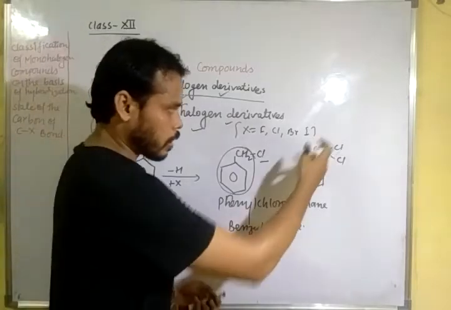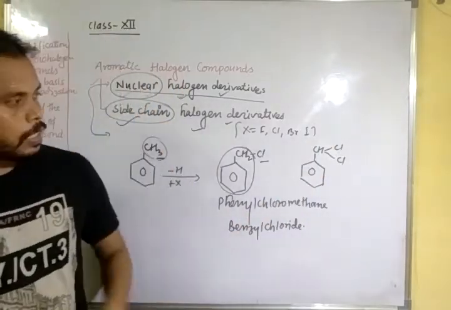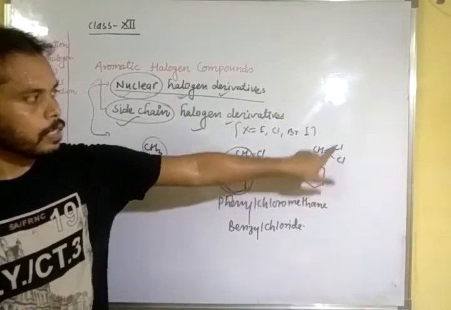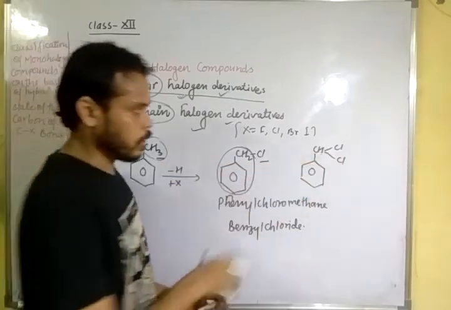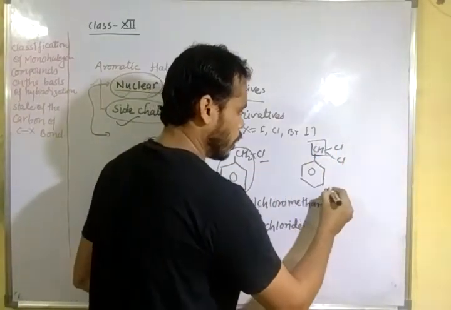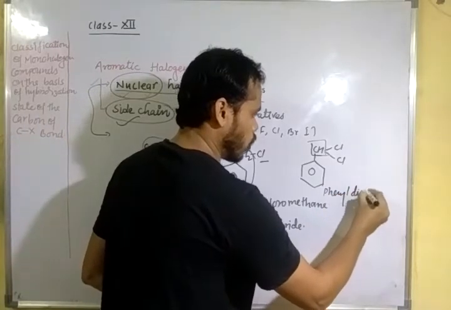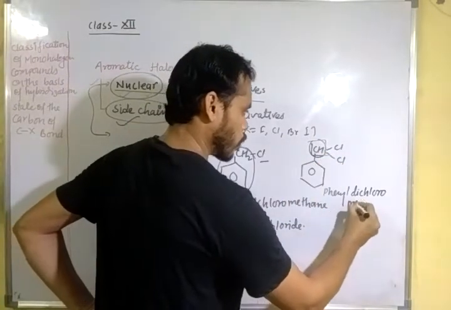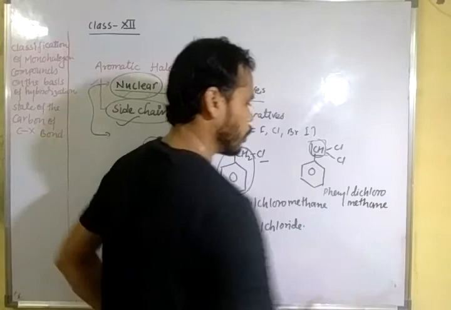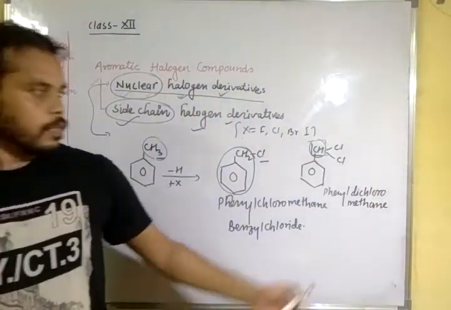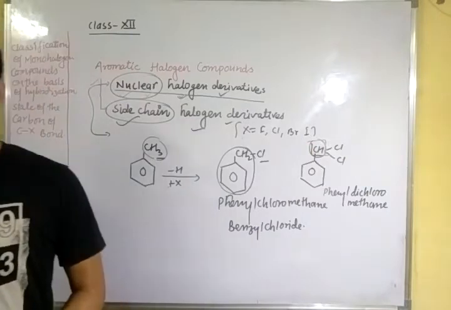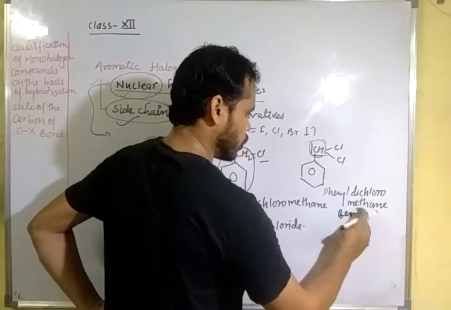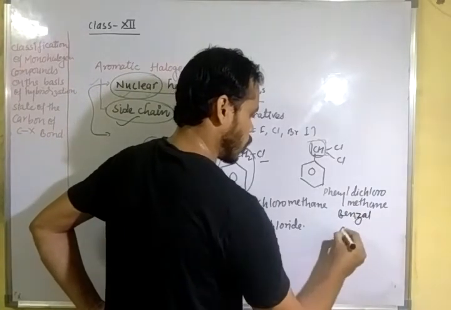For the name of this compound, first write phenyl, then dichloro and methane for this group: phenyl dichloromethane. Clear? In the common system, the name of this compound is known as benzal chloride.